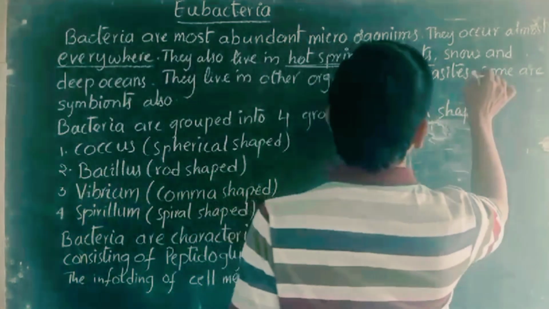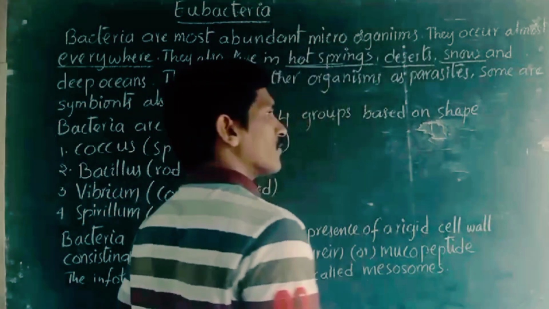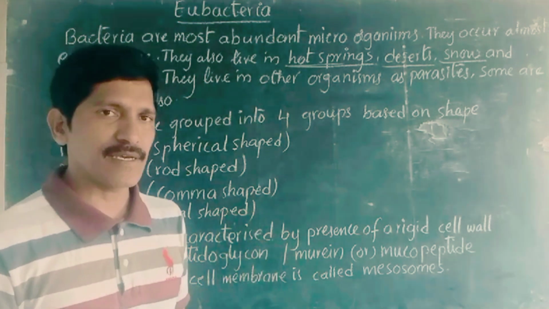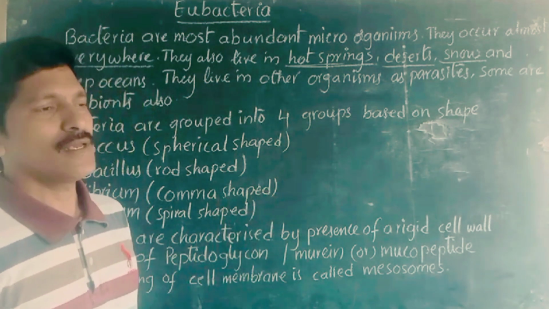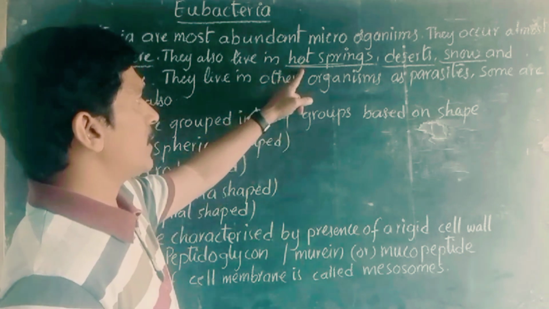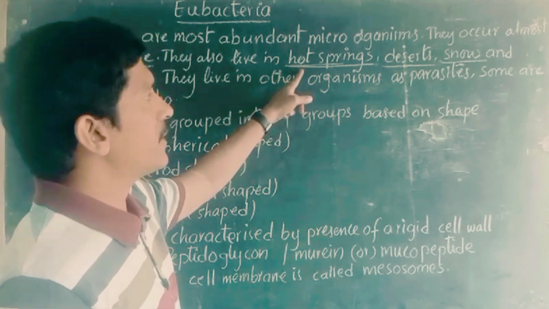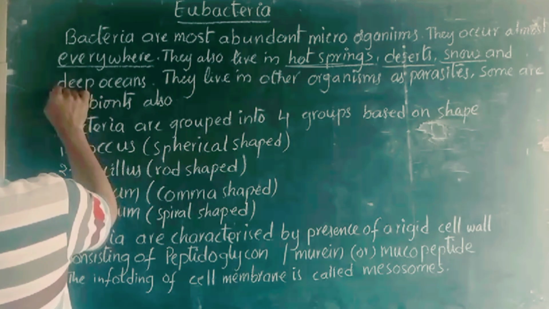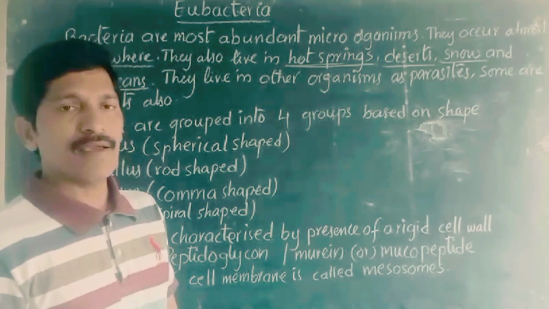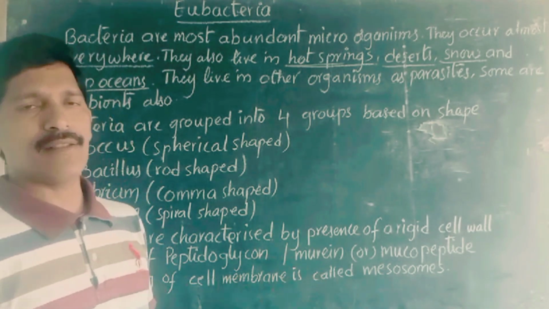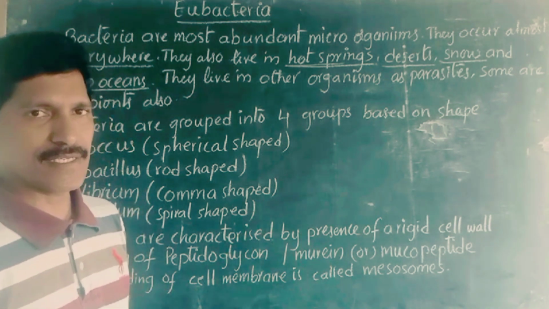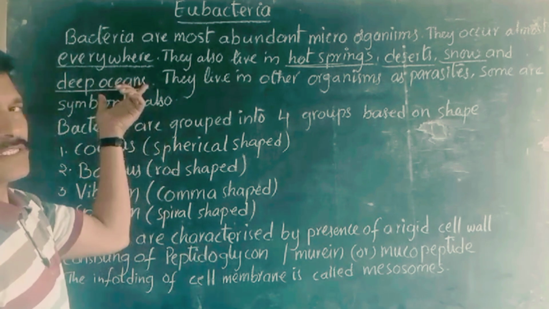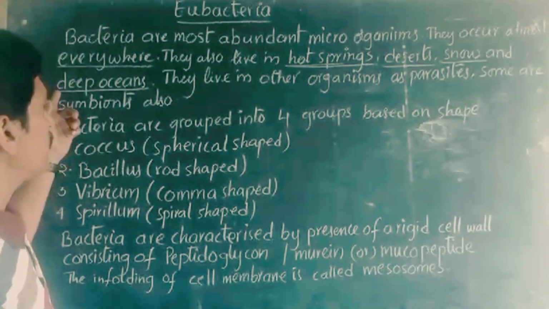They can also live in the snow, at 0 degrees and minus degrees temperature. So you can observe that here it is a very hot temperature, more than 100 degrees, and here minus degrees, and they are able to survive in both. Later, they can live in the deep oceans. We know that the salinity, environmental conditions and temperatures are completely different in oceans, and in such situations also these organisms can survive.